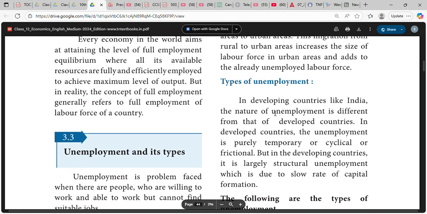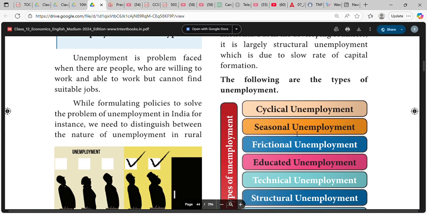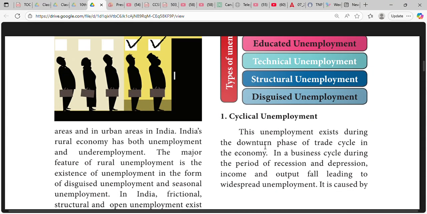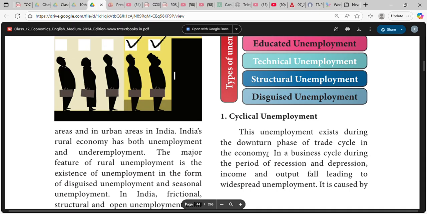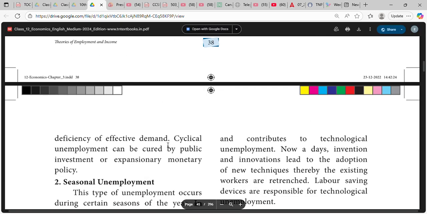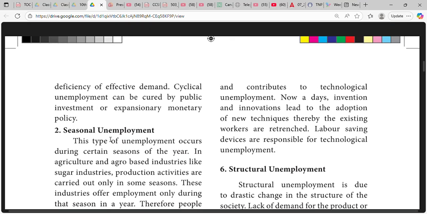Types of unemployment in India are cyclical, seasonal, frictional, educated, technical, structural, and disguised unemployment. Cyclical unemployment exists during the downtrend phase of a trade cycle in the economy. In a business cycle, during the period of recession and depression, income and output fall, leading to widespread unemployment. It is caused by deficiency of effective demand. Cyclical unemployment can be cured by public investment or expansionary monetary policy.